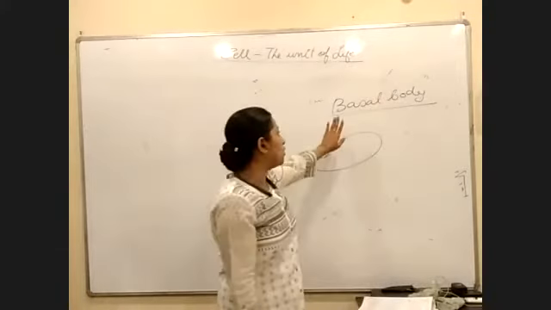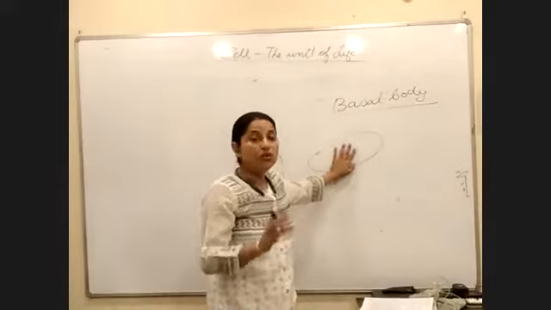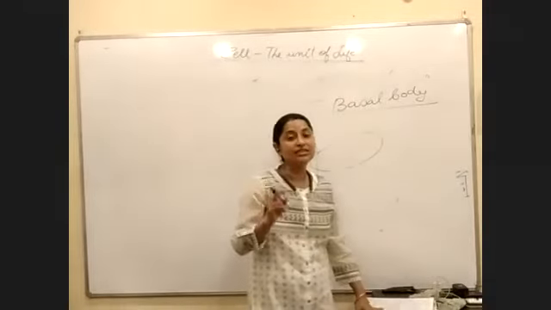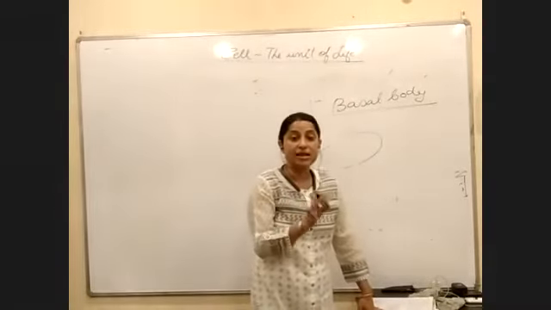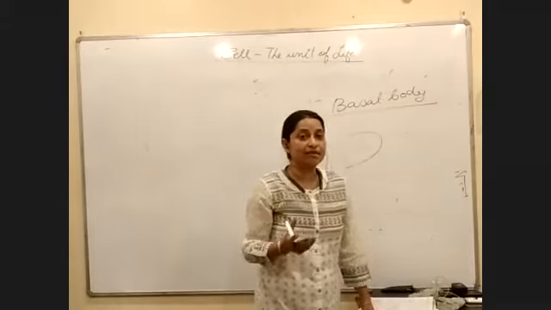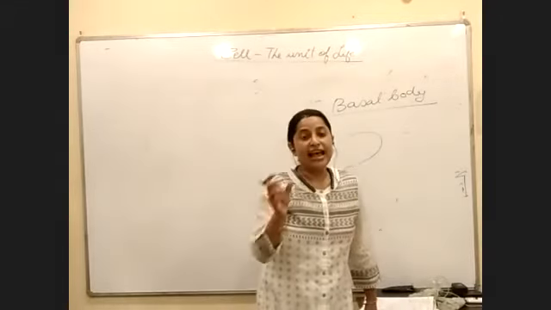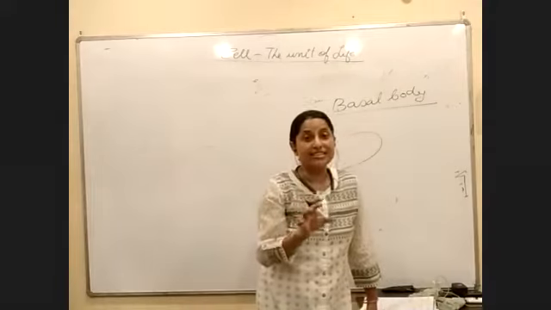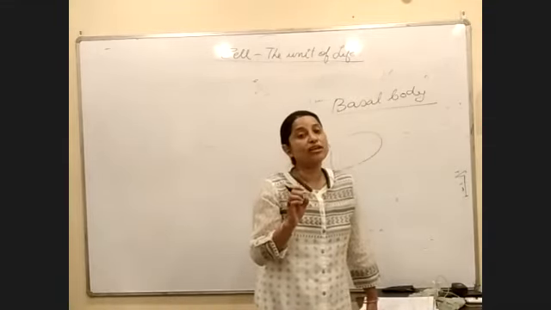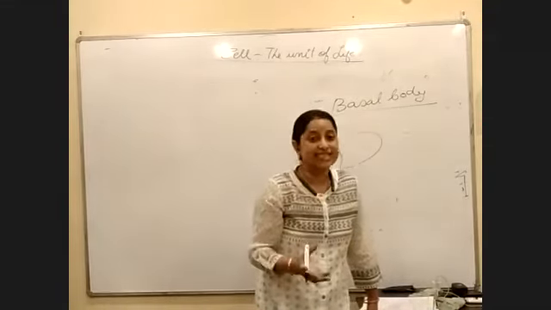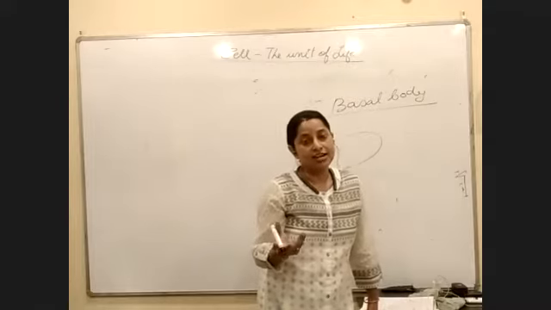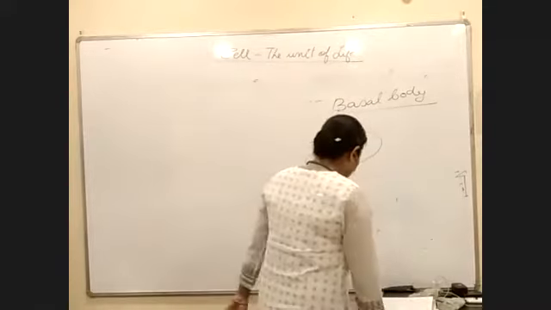Now we have a word called as basal body. We know the flagella or the cilia will always originate from the basal body. Now what is a basal body? Body we understand. And since we have a word called as basal, so we understand that we are talking about a structure that is at the base of the cell. Base तो पता है शायद, right? So what is basal body?